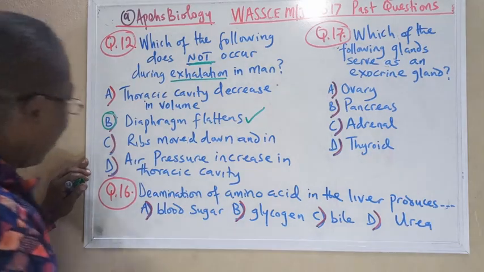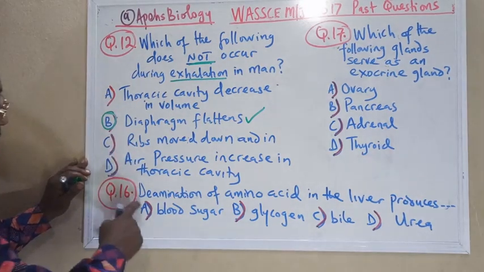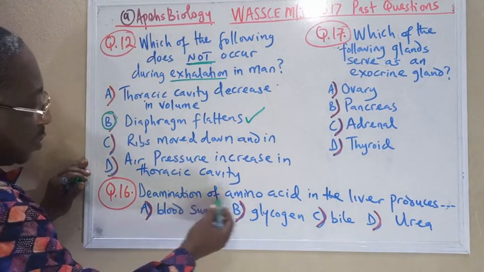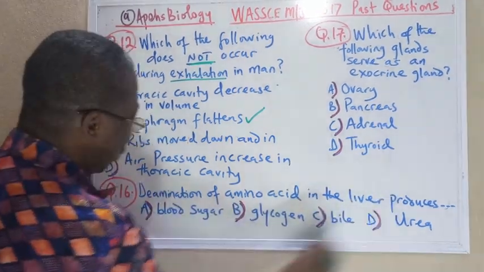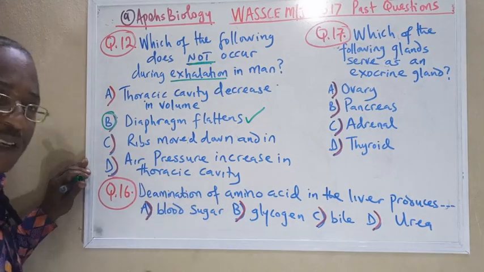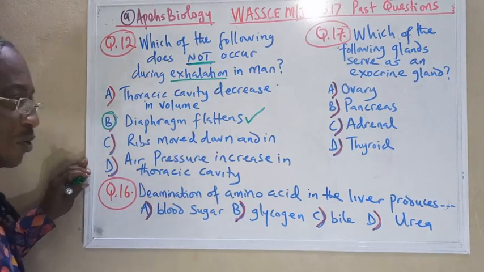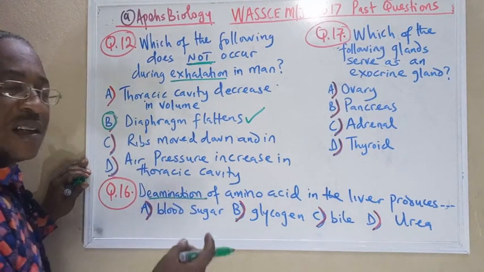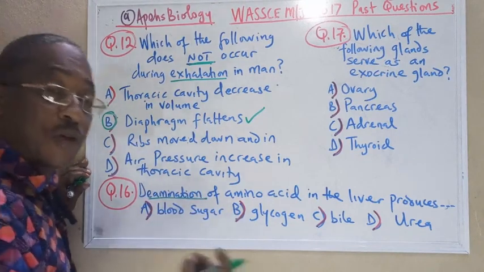Okay, that's for that. Question 16. Deamination, that is the removal of excess amino acid. Deamination of amino acid in the liver produces what? If you don't understand deamination, you can't answer this question. Whenever deamination happens inside the liver, it removes an amine group.